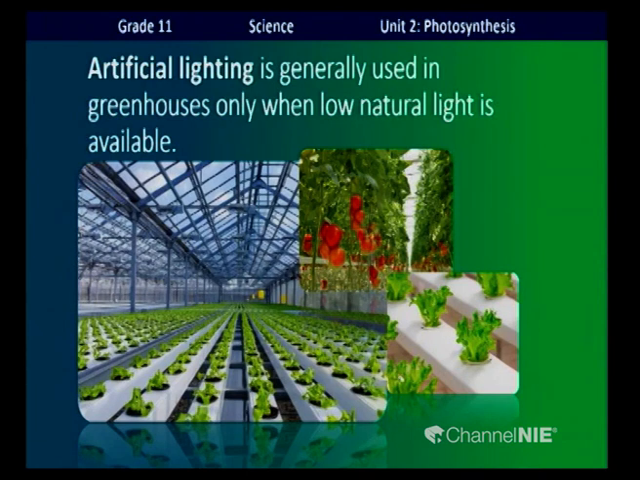When we are growing crops in greenhouses, children, the natural light may not be enough. So, under these conditions, we have to use artificial light. So, we can use bulbs to obtain light.